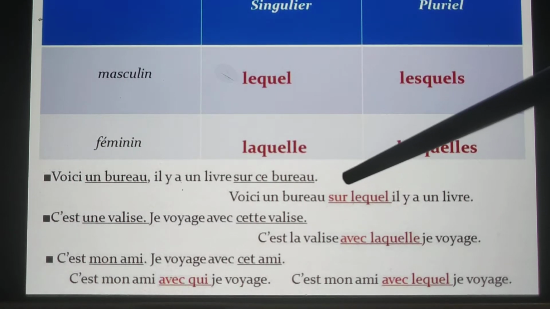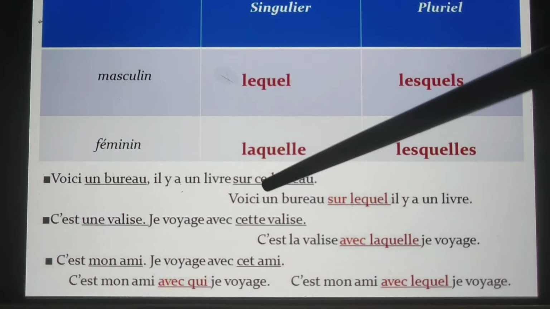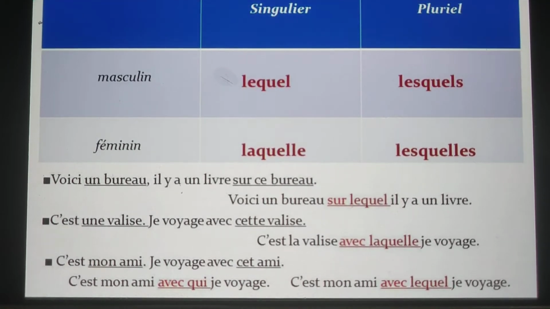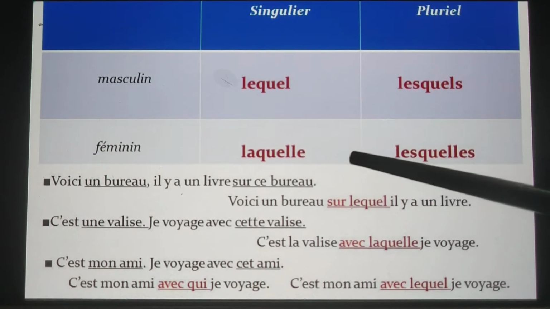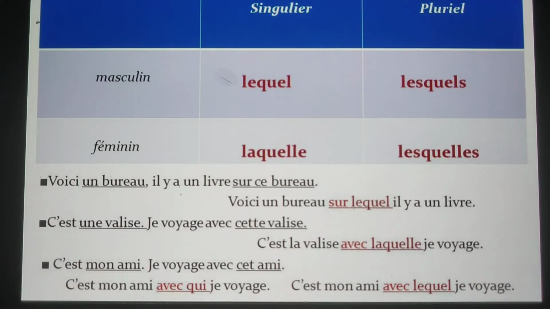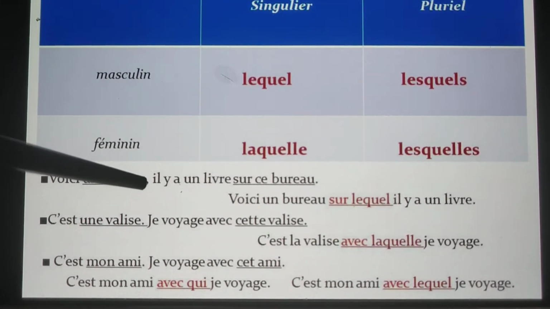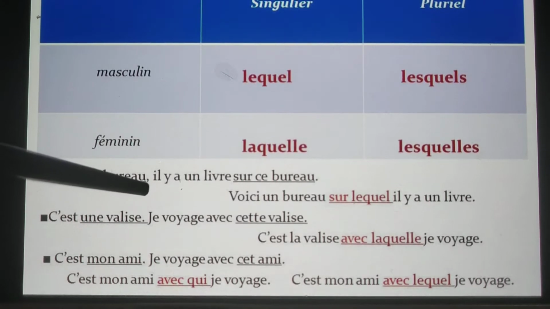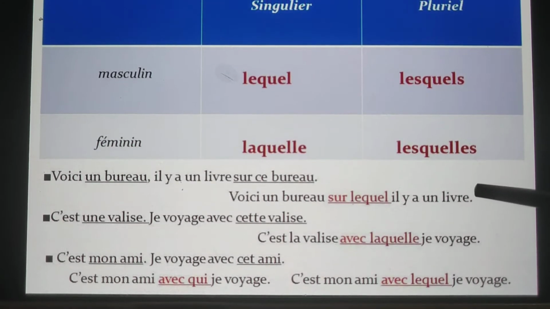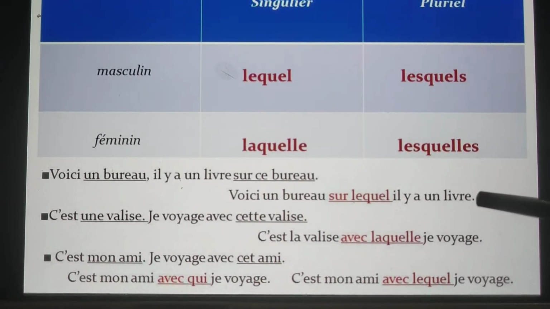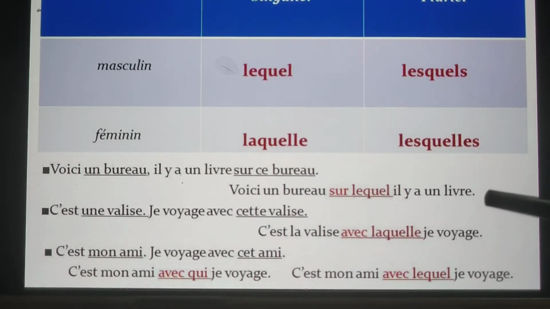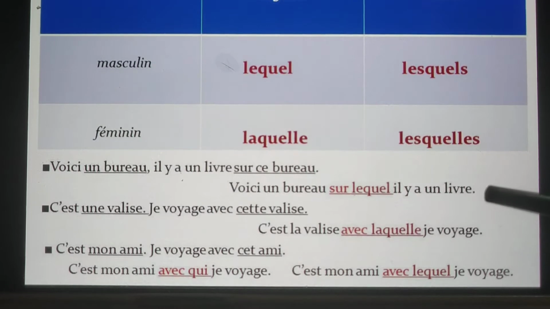Fine. Now, with ce bureau, you can see sur is there. So what do we do? We combine sur and lequel. Okay. So we will replace this sur ce bureau with sur lequel and place it between these two sentences. Fine. So what we get: Voici un bureau sur lequel il y a un livre. Here is the desk on which there is a book. I hope it's clear.